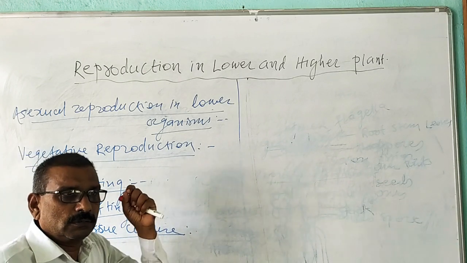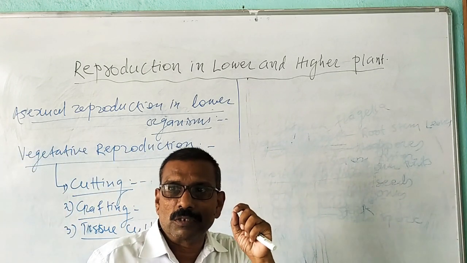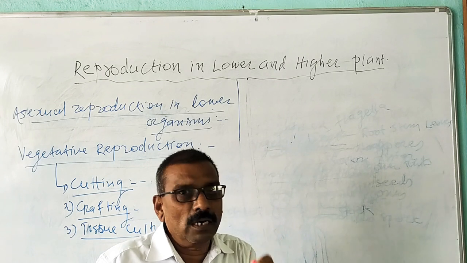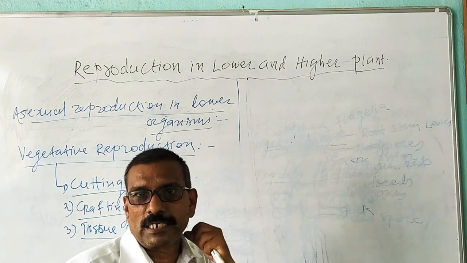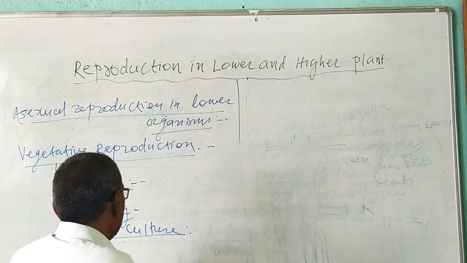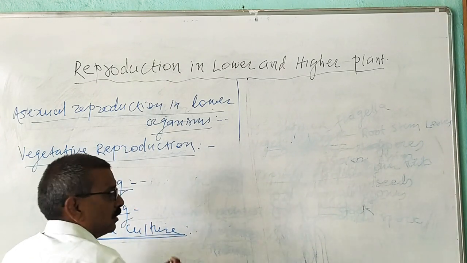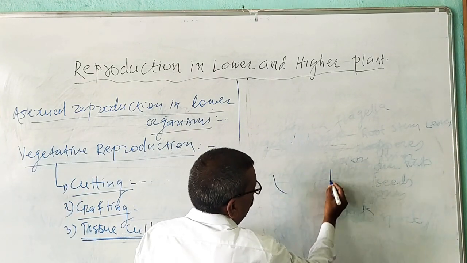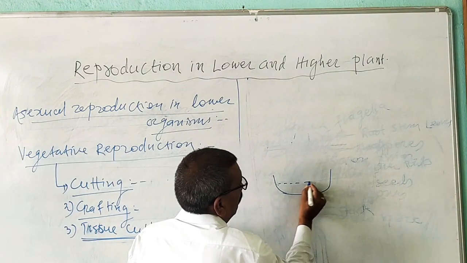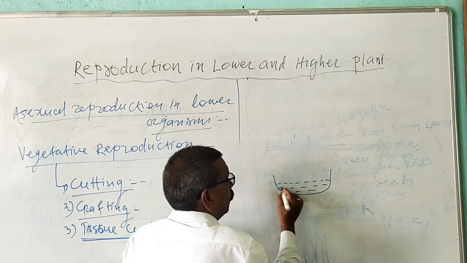Now, a tissue, cell or part of a plant is selected for this experiment. The part selected for the tissue culture method is known as the explant. Then this explant is transferred to a container containing nutrient medium.